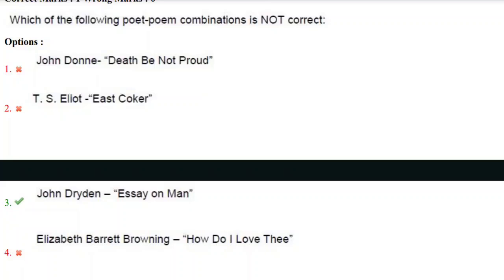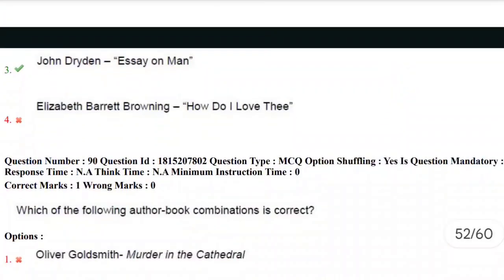How Do I Love You? Written by Elizabeth Barrett Browning. This is the famous poem. And let's move towards the next question.